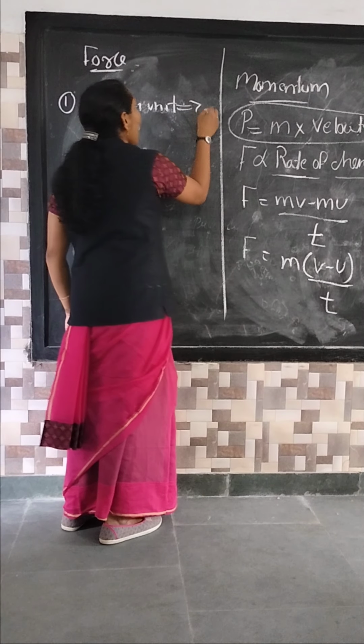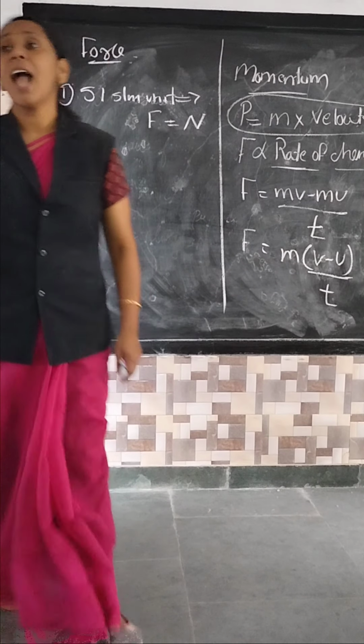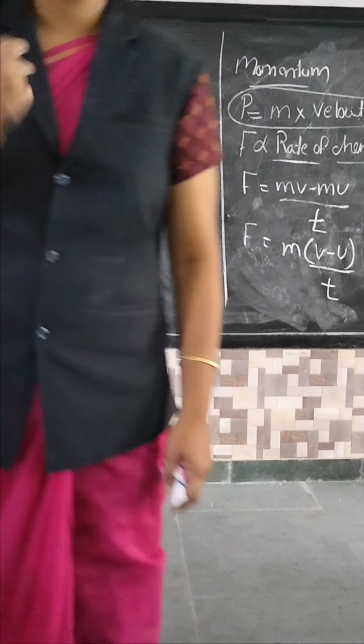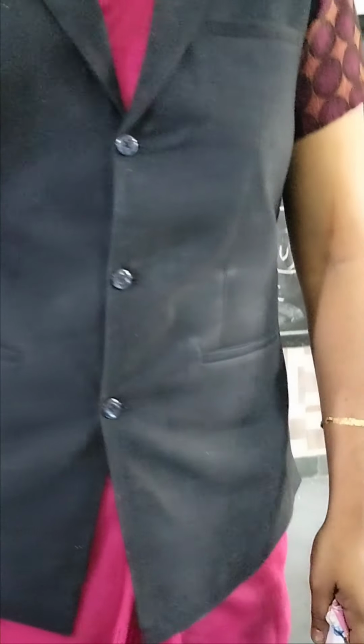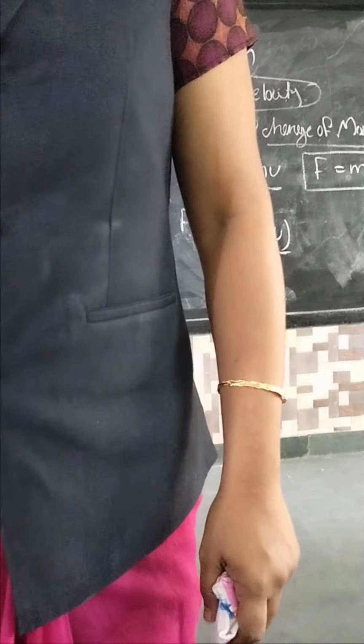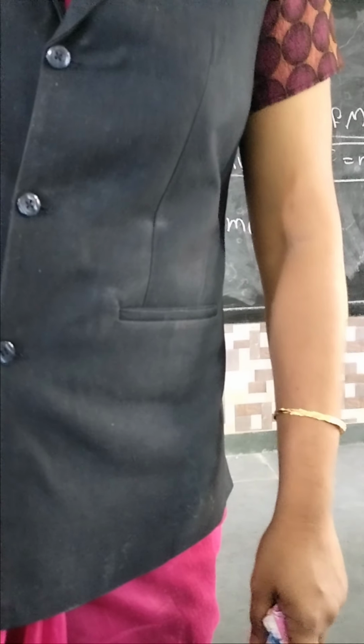What is the speciality of this SI unit? It is internationally accepted. Did you understand? The meaning is that 5 Newton in India, if you go to America or Japan, is the same. Everywhere Newton is accepted. So 1 Newton in India is the same as 1 Newton when you go to America. It is internationally allowed.